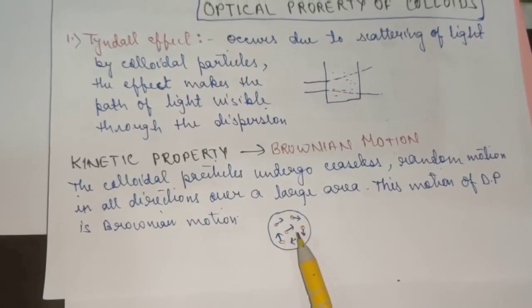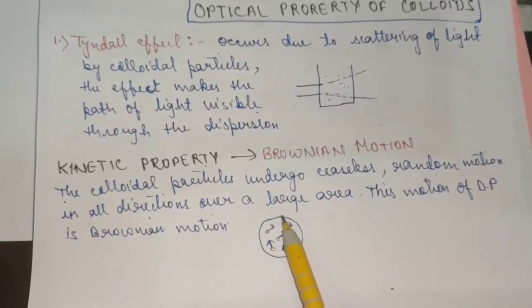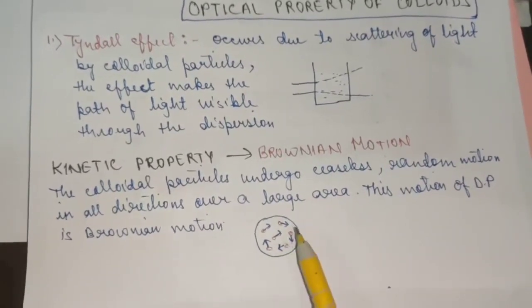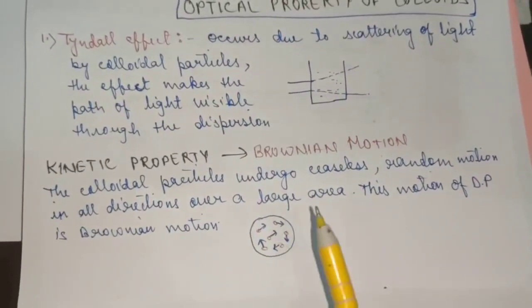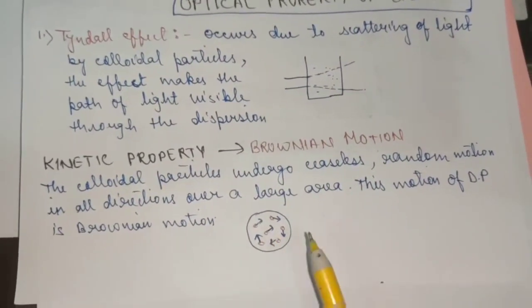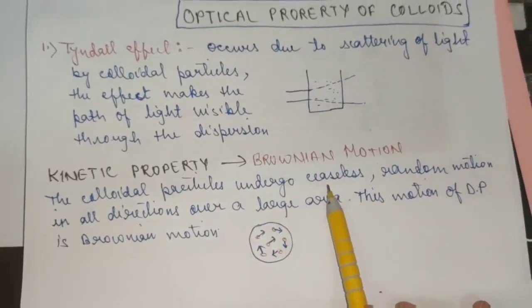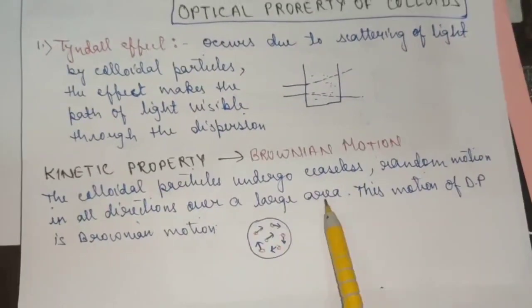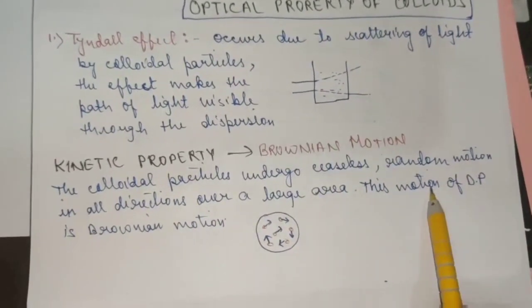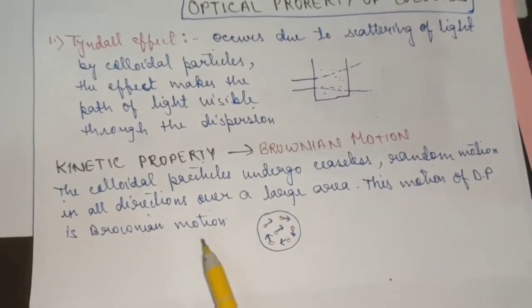As you can see here, they follow a zigzag path, and this zigzag motion of the colloidal particles when they collide with each other is known as Brownian motion. It can be observed only under a microscope. So the colloidal particles undergo ceaseless random motion in all directions over a large area. This motion of the dispersed phase, that is the colloidal particle, is known as Brownian motion.